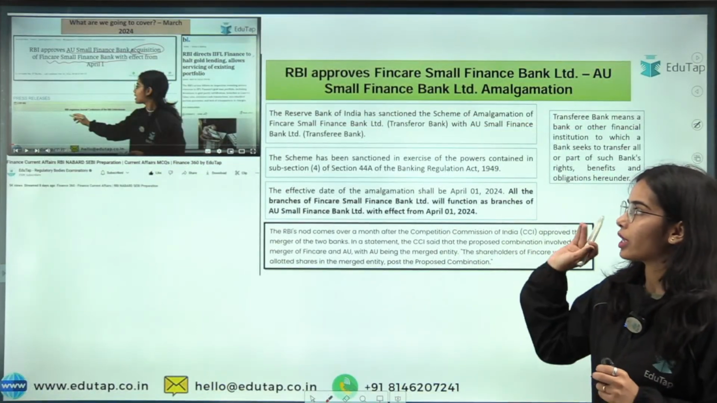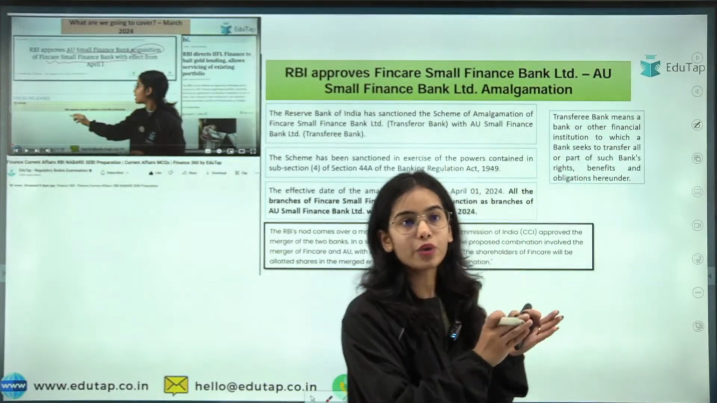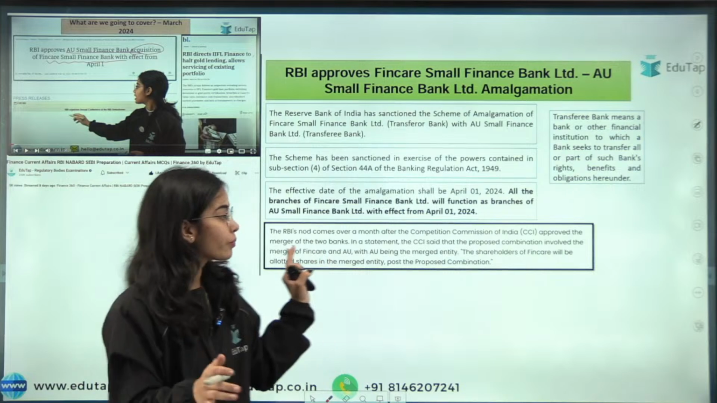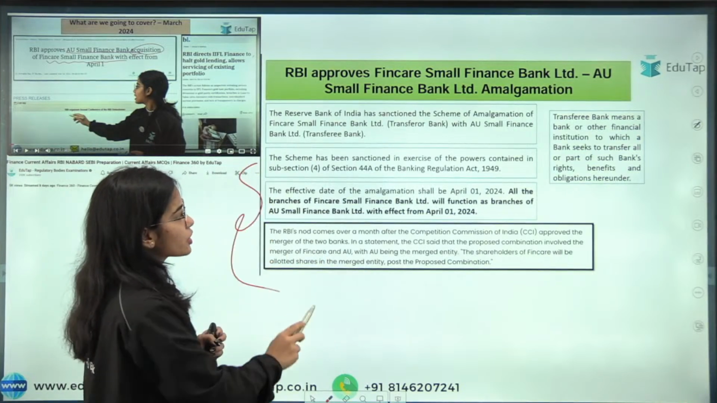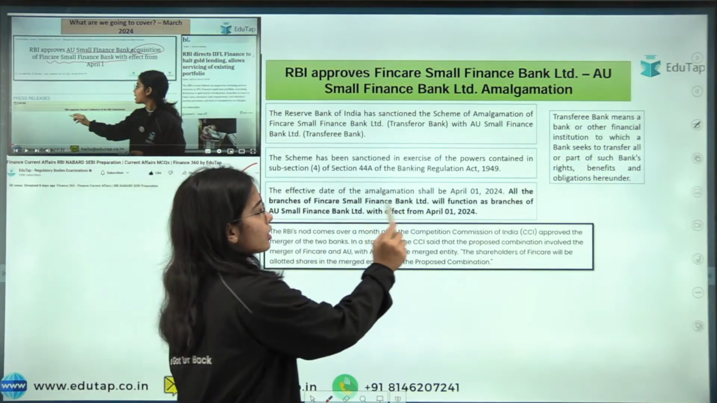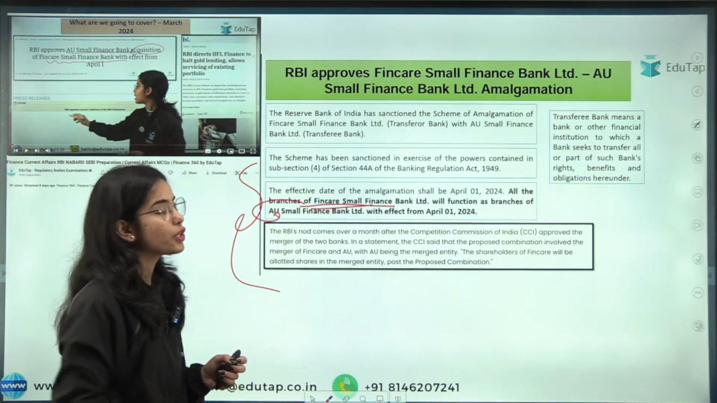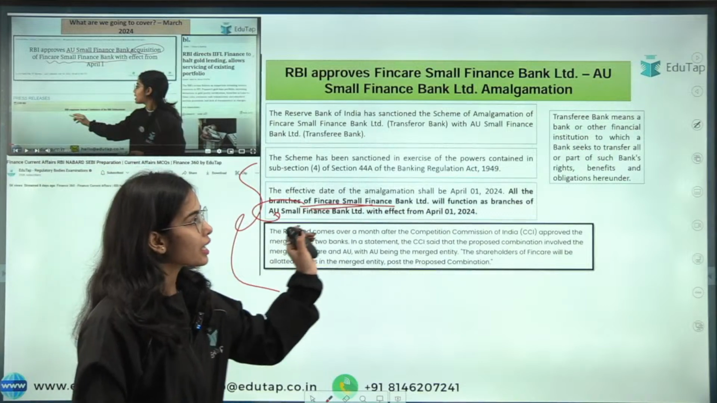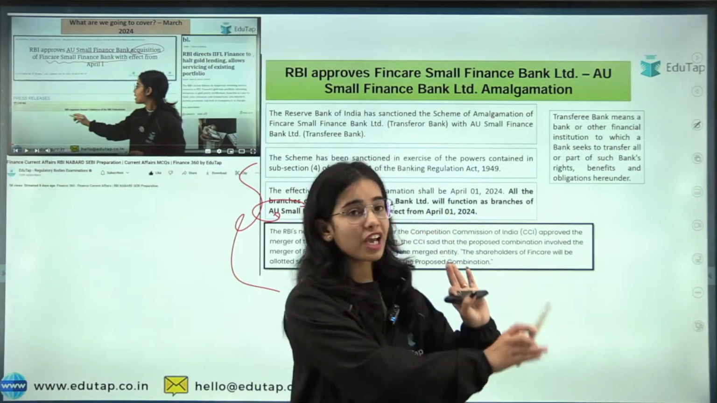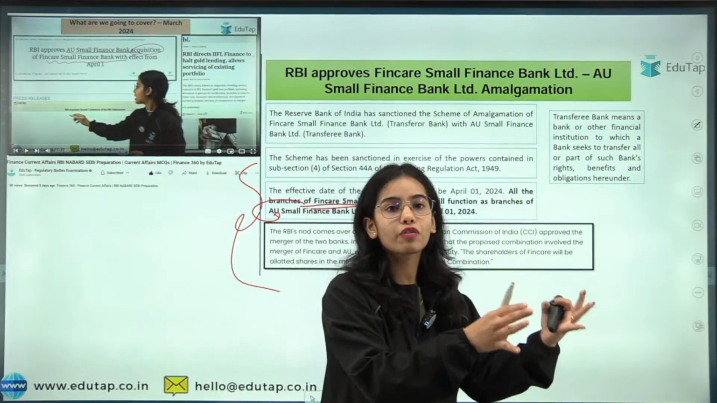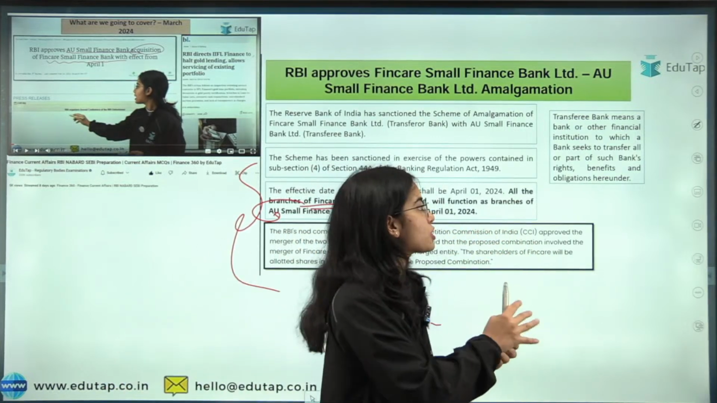We have discussed the amalgamation of the AU Small Finance Bank and the Fincare Small Finance Bank. With the amalgamation, what has happened is that the branches of the Fincare Small Finance Bank will work as the branches of the AU Small Finance Bank. The transferee bank is the definition we have discussed, that the transferee bank is the one where all the transfer of the assets or the responsibilities are coming.